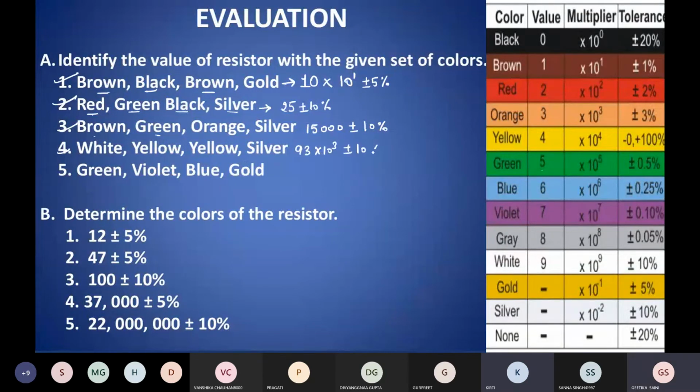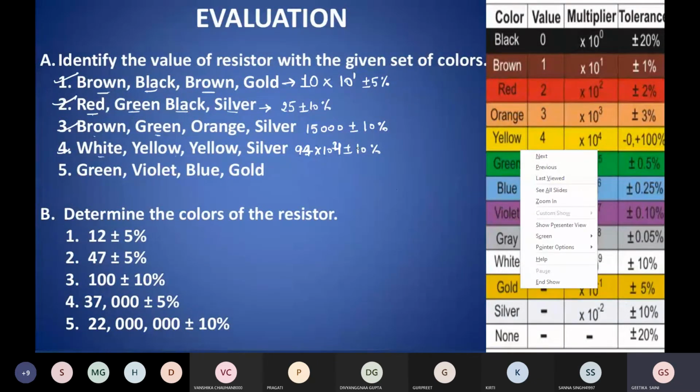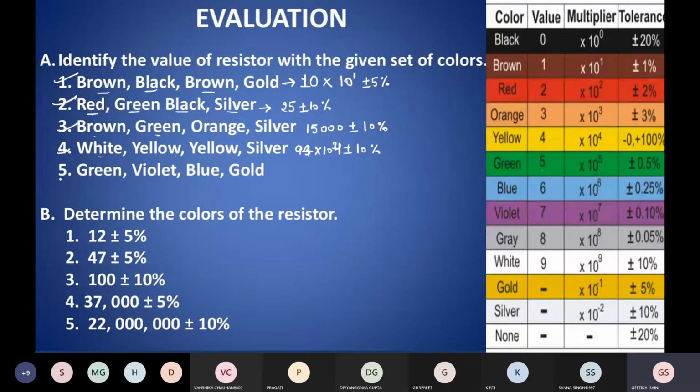For white, the value is 9, very good. Yellow. Ma'am, 94. Yes, 94. For yellow, the value is 4. So 94. And again, yellow, 10 raised to power 4. So here the value is 10 raised to power 4. For yellow color, the value is 10 raised to power 4. And for silver, again plus minus 10%.